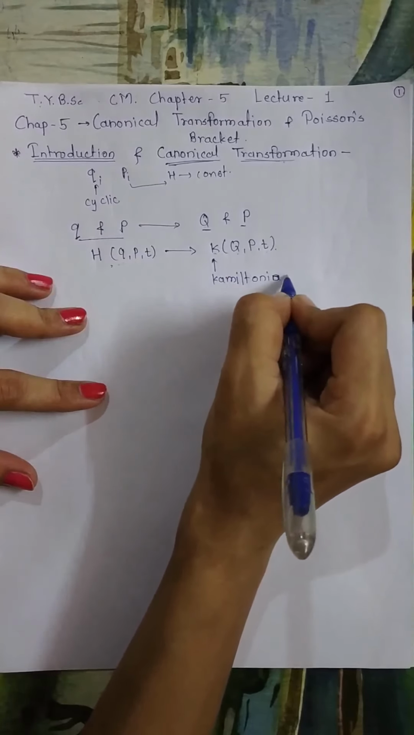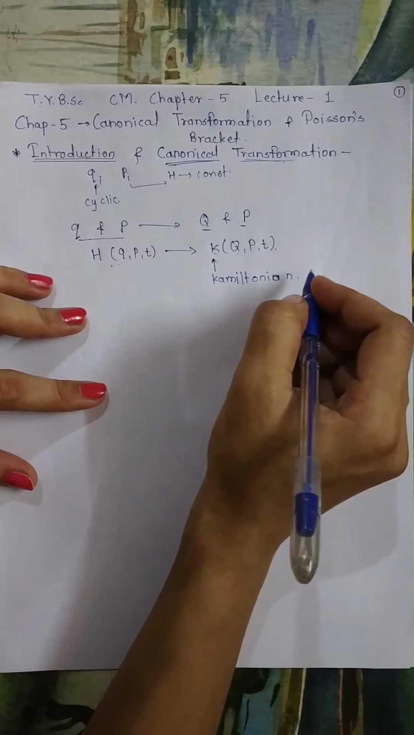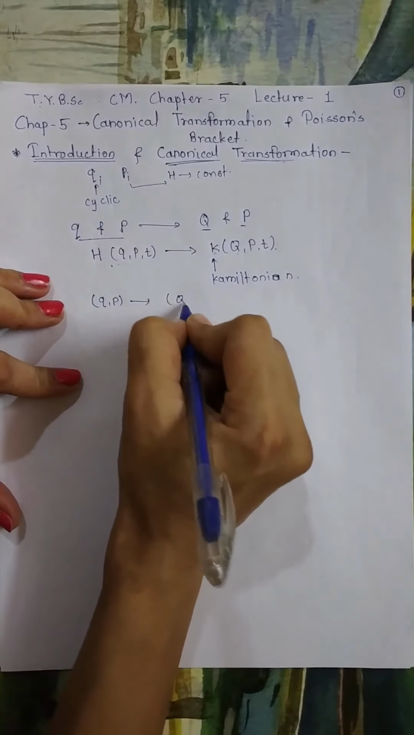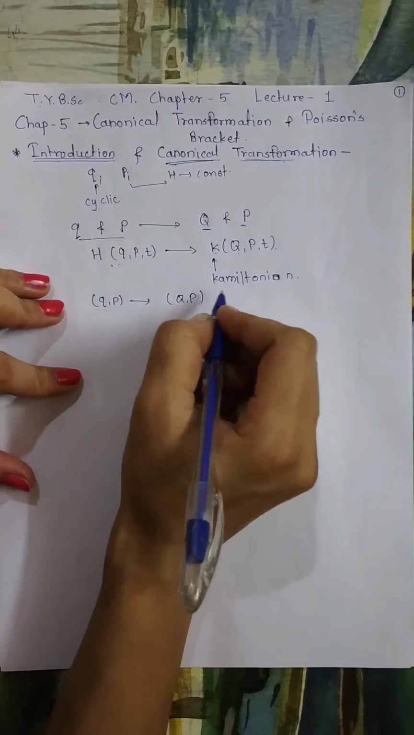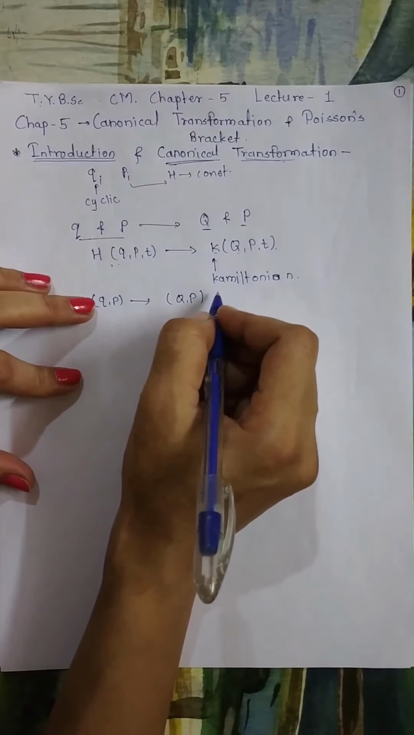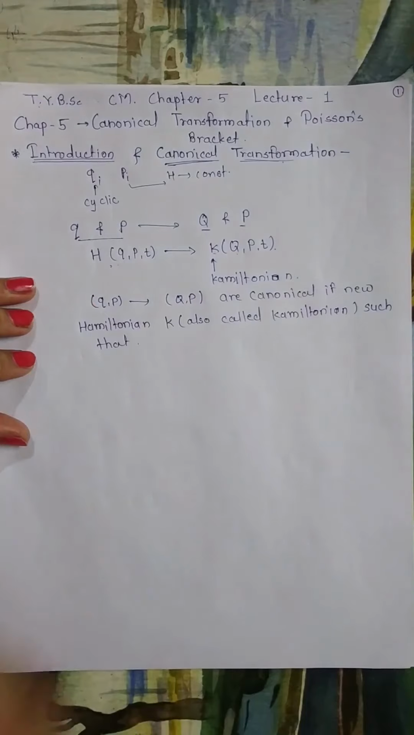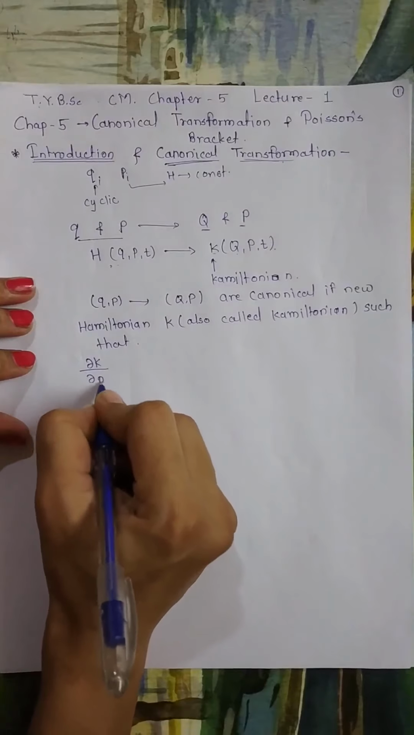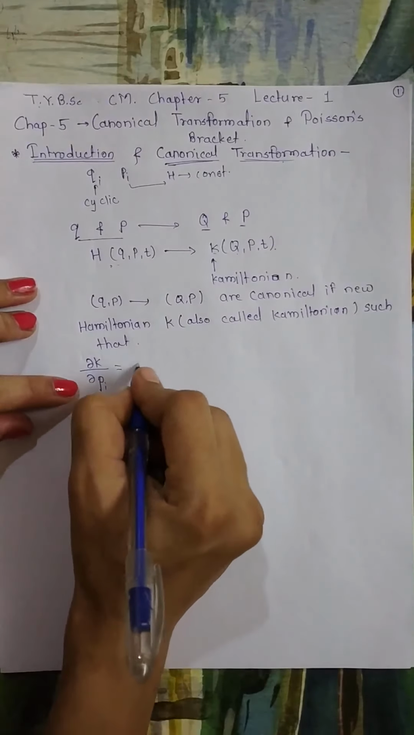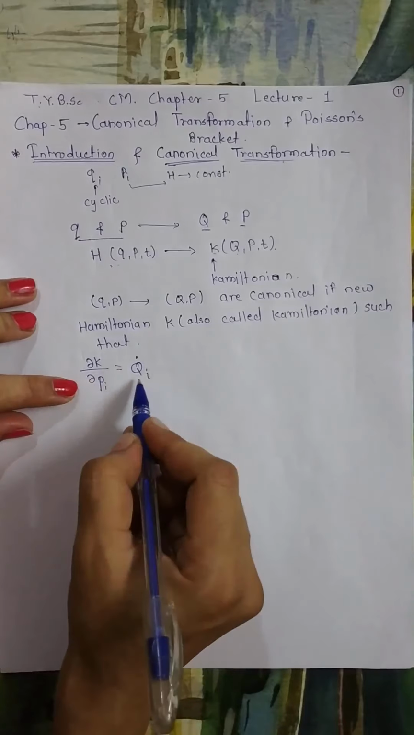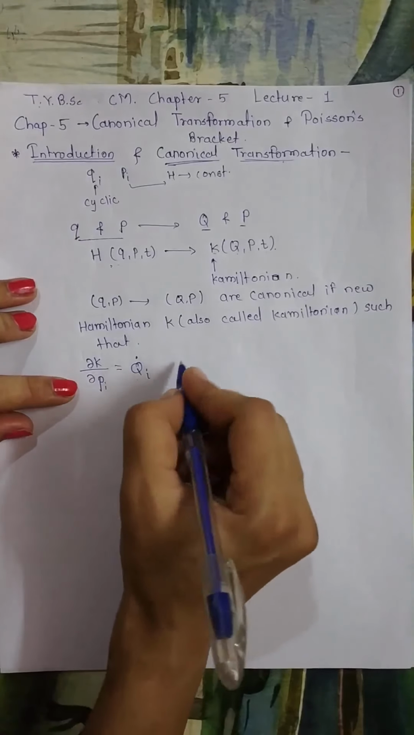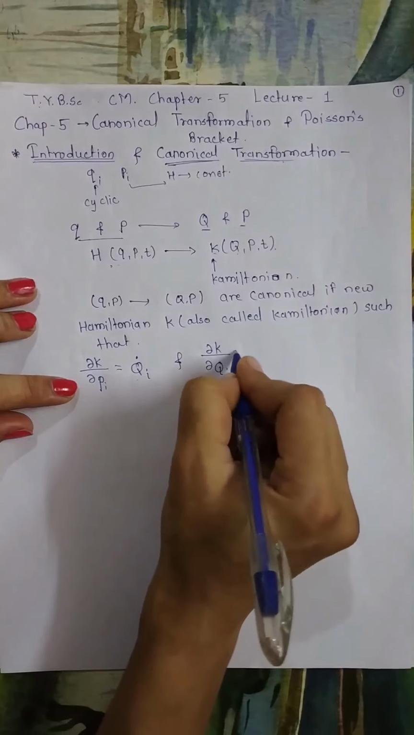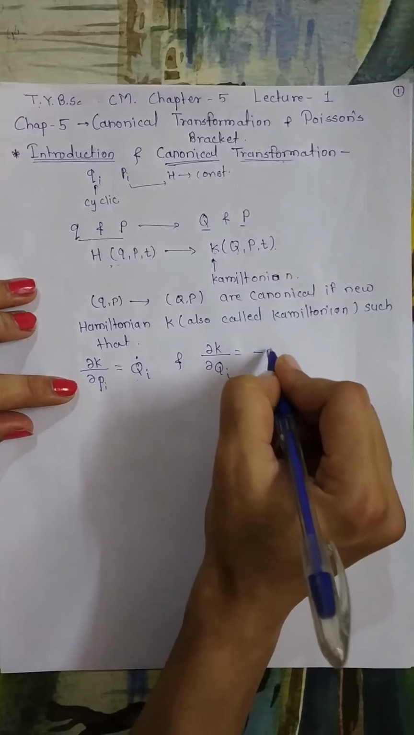This new Hamiltonian is also called the Kamiltonian because we use the notation K in short for this. So the transformation from q, p to capital Q and P is canonical if the new Hamiltonian is such that dou K upon dou Pi is equal to Qi dot, the new position coordinate, and dou K upon dou Qi is equal to minus Pi dot.